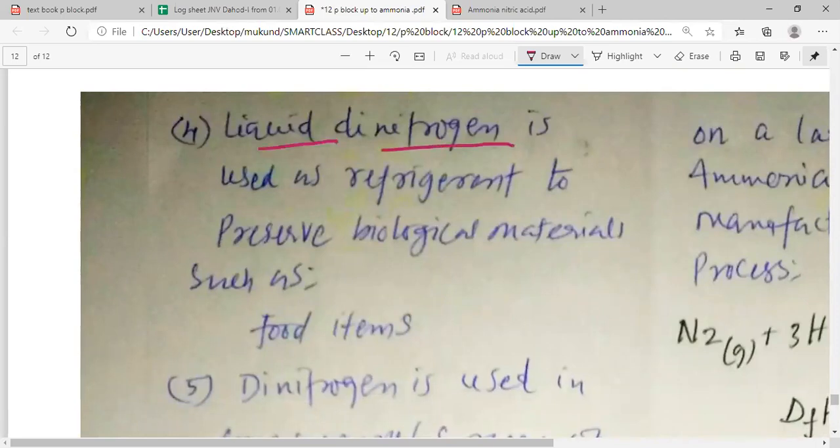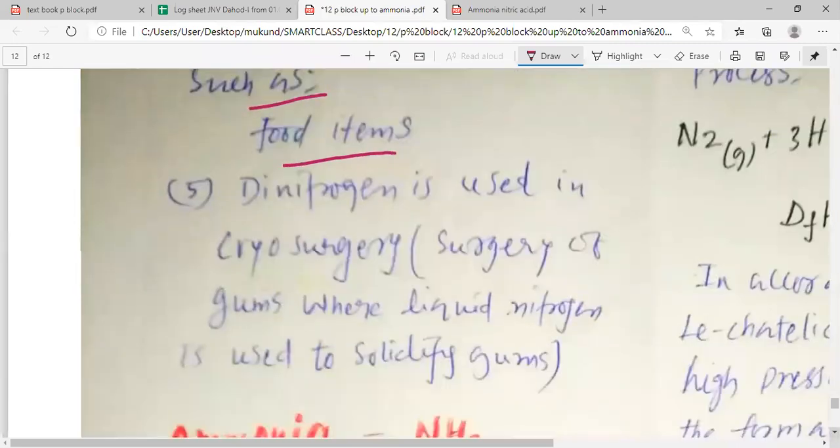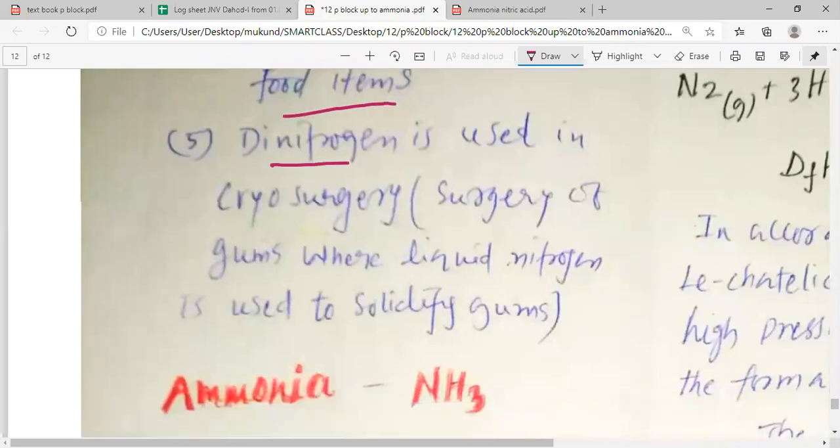Liquid dinitrogen is used as a refrigerant to preserve biological material such as food items. So it is also used in the refrigerators, or it was used in the refrigerators. It is used as a refrigerant. Dinitrogen is used in cryosurgery.